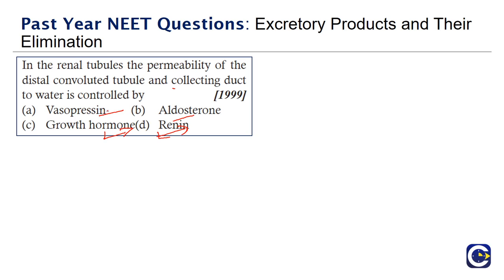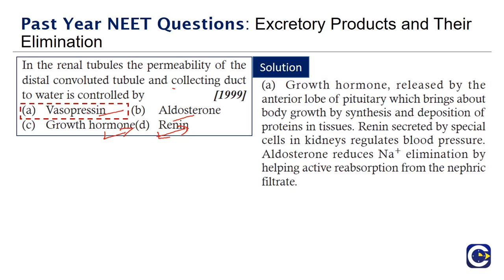So the answer is vasopressin. It acts on the permeability of DCT and collecting duct. Growth hormone is released by the anterior lobe of the pituitary, which brings about body growth by synthesis and deposition of proteins in tissue. Renin, secreted by special cells in the kidney, regulates blood pressure. Aldosterone reduces Na+ elimination by helping active absorption from the nephric filtrate.